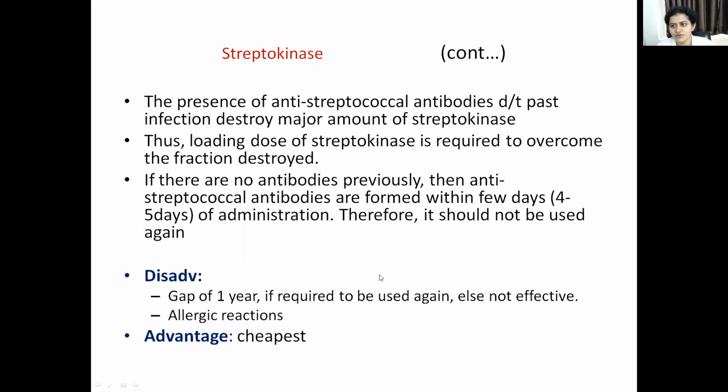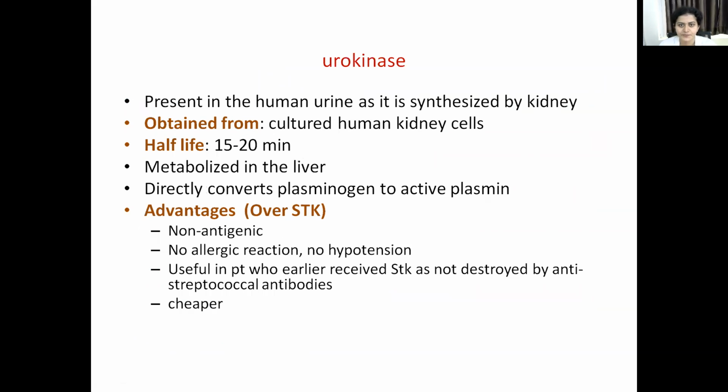So the drug should not be repeated within a gap of 1 year. After 1 year, you can think of repeating this drug. Another disadvantage is the chance of allergic reaction because it is a foreign protein, and the allergic reactions include hypersensitivity reactions and hypotension. The only advantage is that this is a cheap drug.